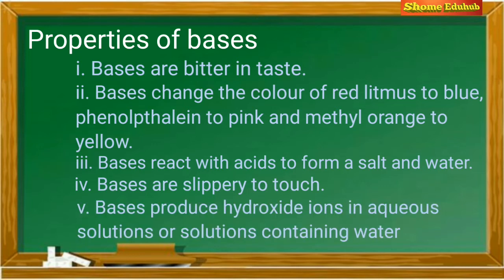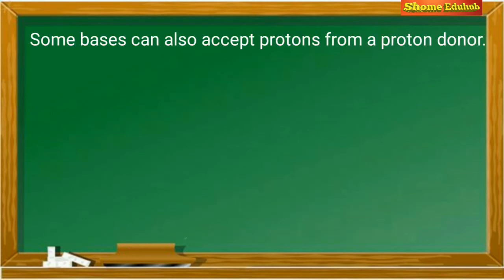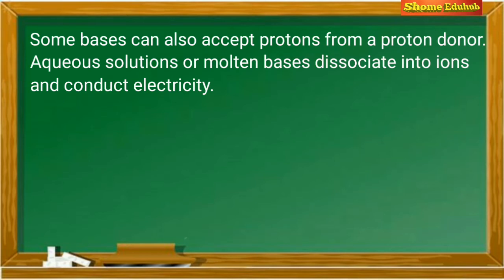Bases produce hydroxide ions in aqueous solutions or solutions containing water. Some bases can also accept protons from a proton donor. Aqueous solutions or molten bases dissociate in ions and conduct electricity.